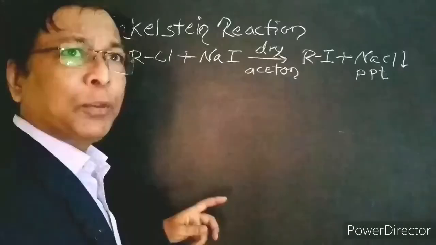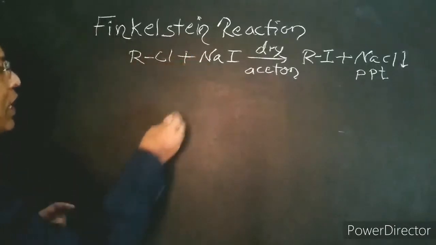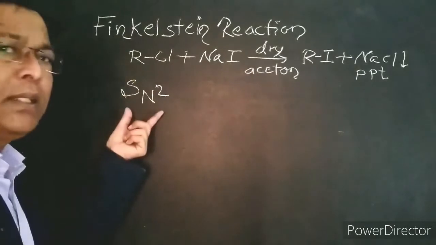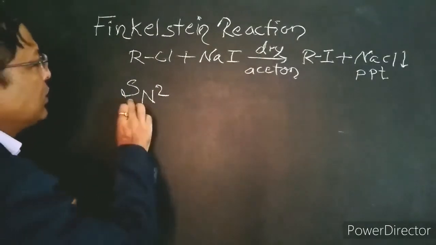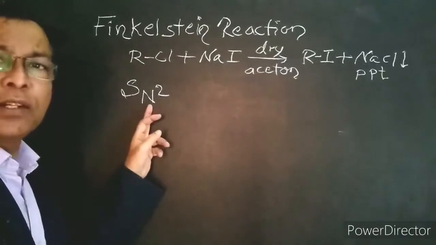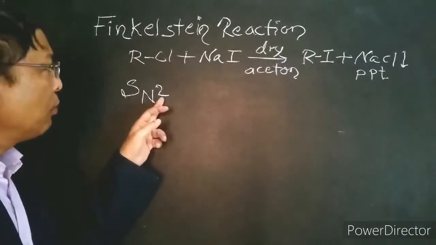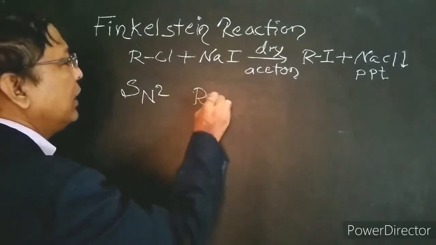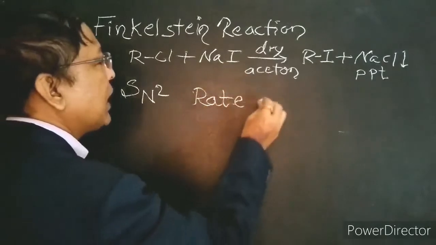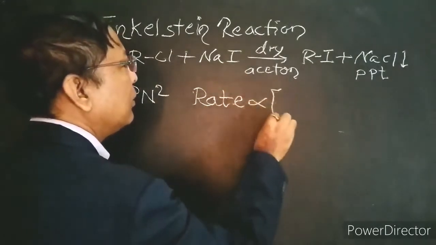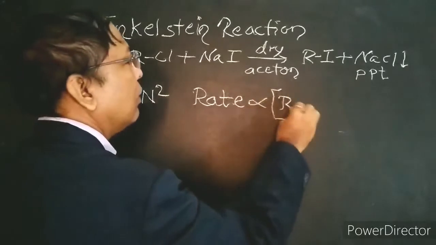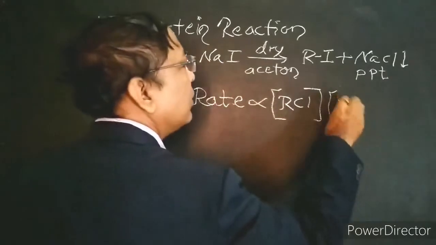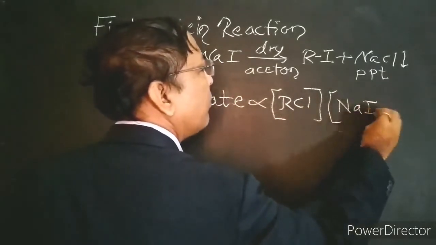Here we go. Experiments have shown that Finkelstein reaction follows SN2 reaction mechanism. What is SN2 reaction? S stands for substitution, N stands for nucleophilic, 2 stands for bimolecular reaction. What is bimolecular reaction? The reaction in which the rate of the reaction depends upon the concentration of both reactants, that is alkyl chloride and concentration of sodium iodide.